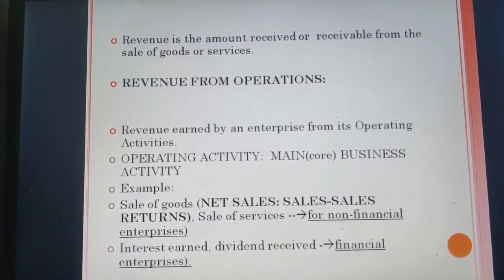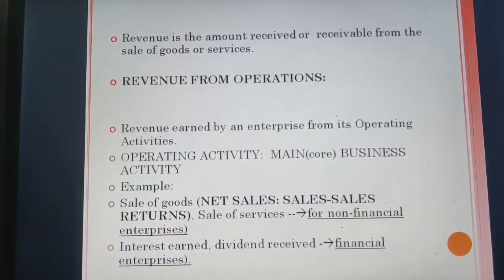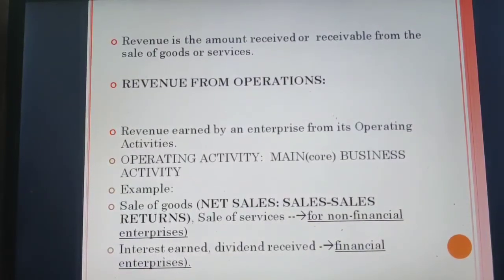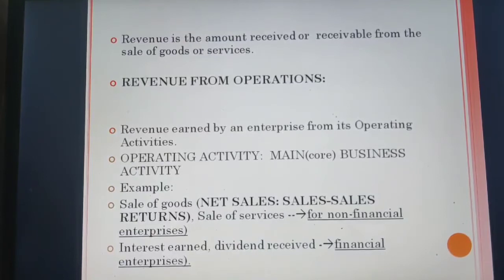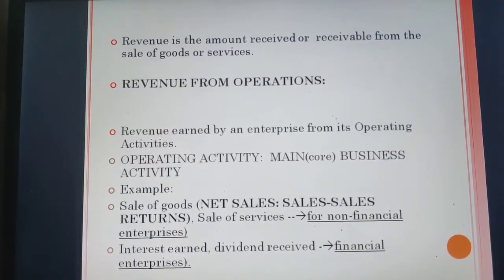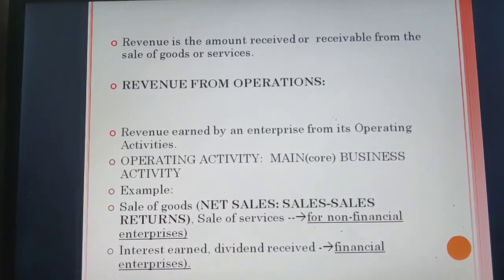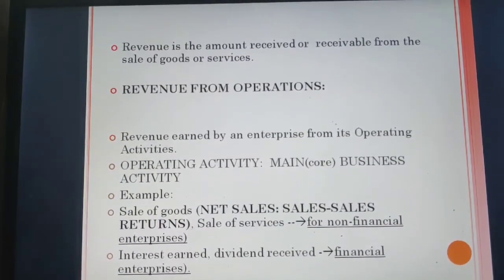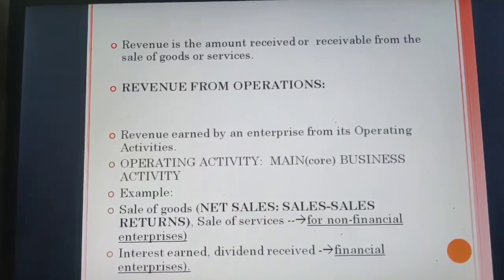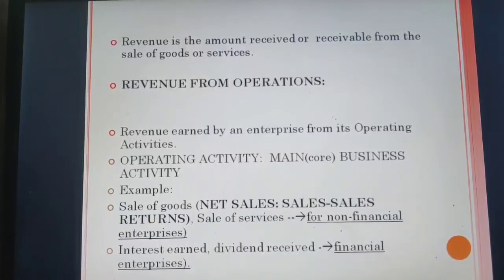Example, sale of goods. Now, sale of goods is recorded as net sales, which is sales minus sales return. As we discussed earlier, we deduct sales returns from sales and then we get our net sales. Sale of goods, sale of services, that is for non-financial enterprises. And for financial enterprises, we have interest earned and dividend received as our main core business activities.